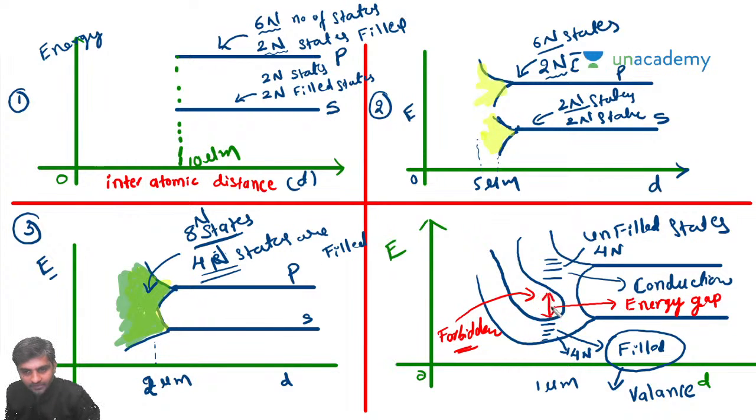Whenever this gap is 6 electron volts or higher, the filled state electron cannot go to the unfilled state and cannot become free. The gap between the filled state and the unfilled state is very high, and that is called the energy gap.